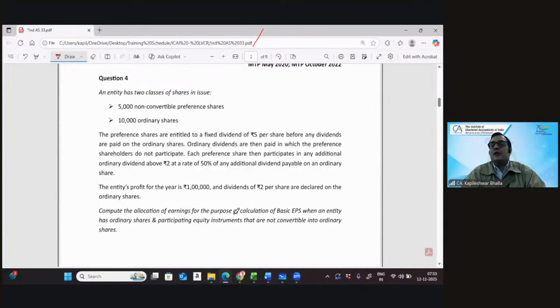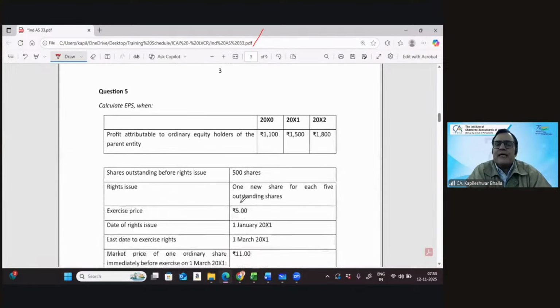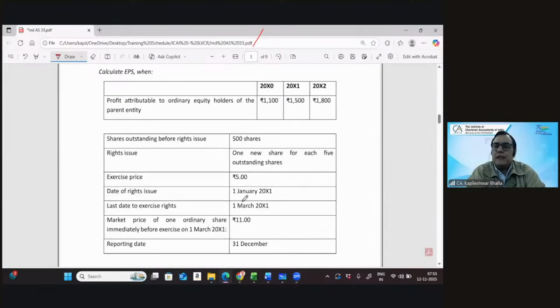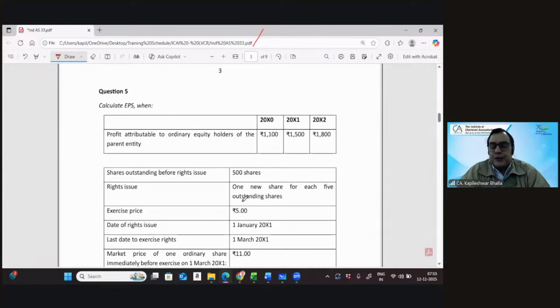Now comes a little interesting special issue. But I think maybe before this, let's discuss a bit on the bonus and the right issue. We'll come back to the question number 4, no worry. But I want to first give you the inputs as far as the right issue is concerned. Now, what I'm going to do in terms of the calculation of the right issue might be slightly different as compared to what you do. Because I'm sure you calculate the adjustment factor. Do you? Or do you manage it without an adjustment factor? Do you calculate a split? I want to know this.